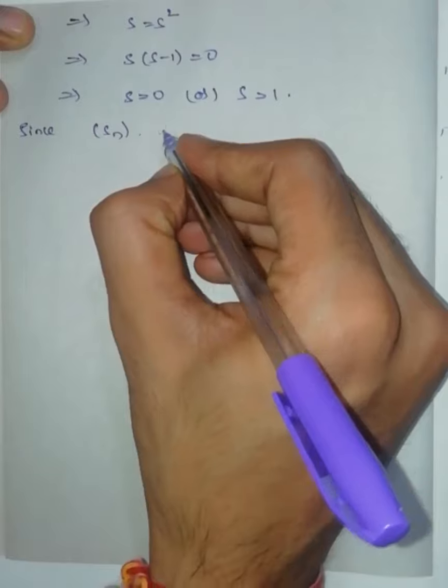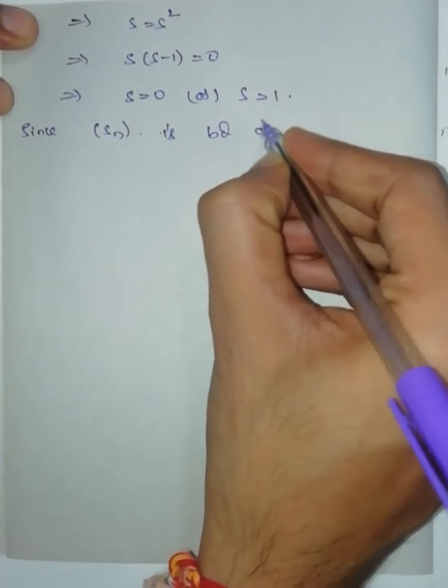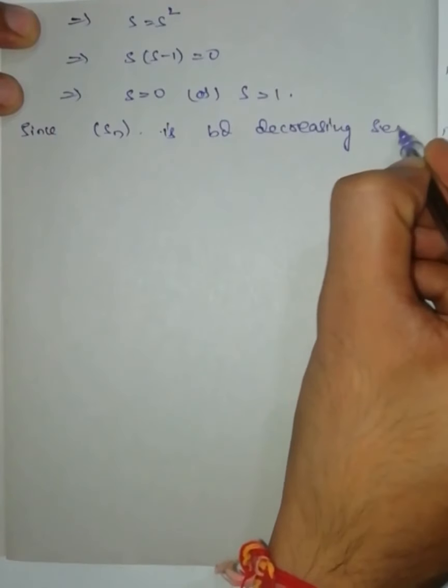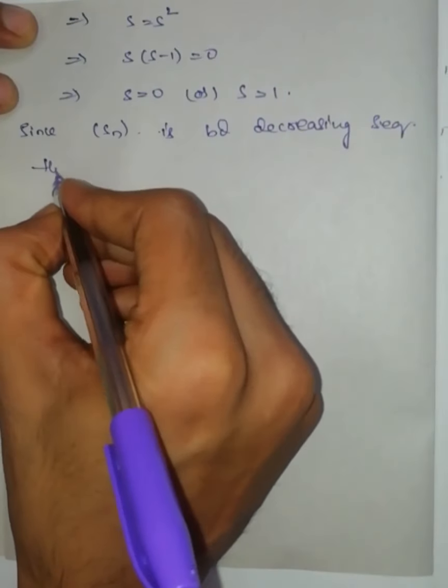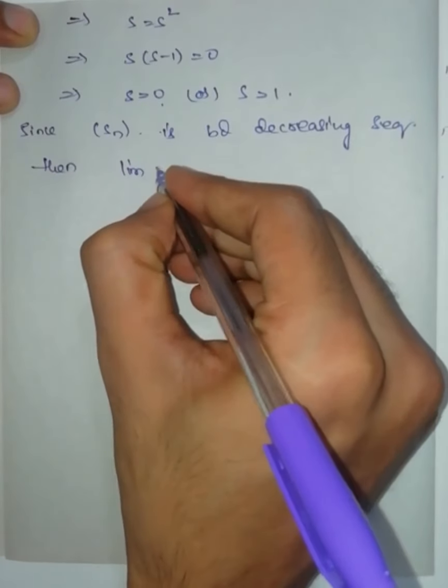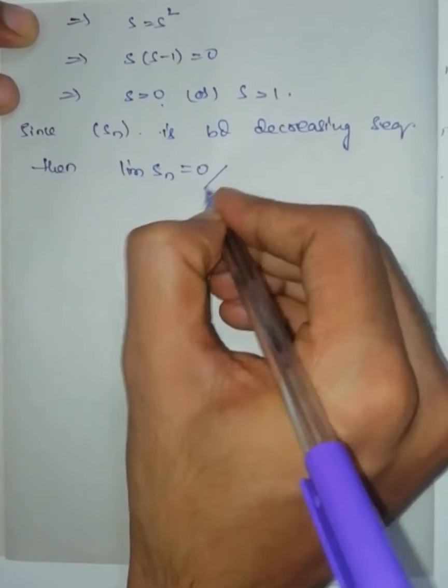Since the sequence S_n is bounded and decreasing, it converges to the infimum. Therefore, the limit of S_n is equal to 0.